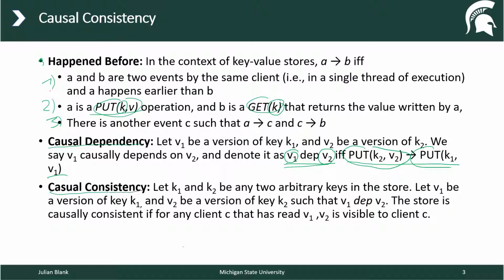And finally, the causal consistency. Let's say we're having two keys and two values as we have seen before, and v1 depends on v2. Then we have to make sure that if a client has read v1, then v2 must be visible. This is the important word here, because we know that v1 depends on v2. So if we have read v1, v2 must be visible. In case v2 wouldn't be visible, this would violate the dependency relation, and therefore the causal consistency.